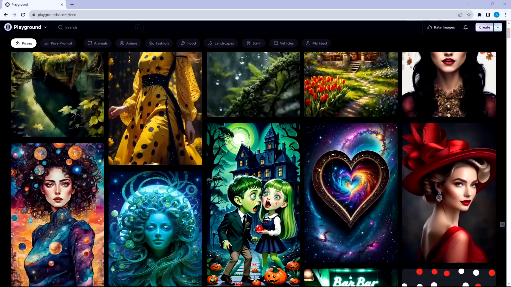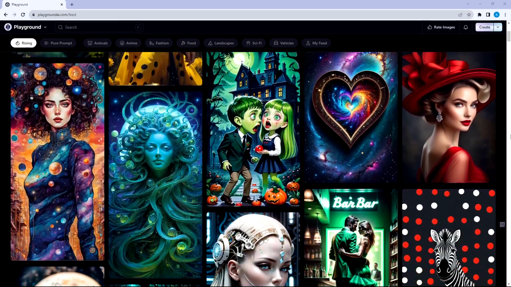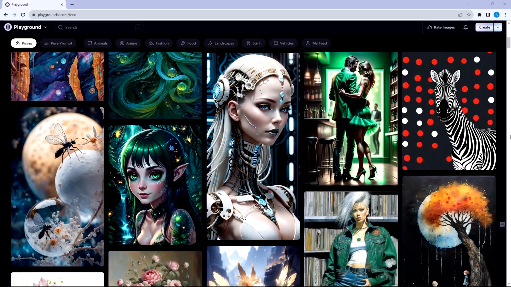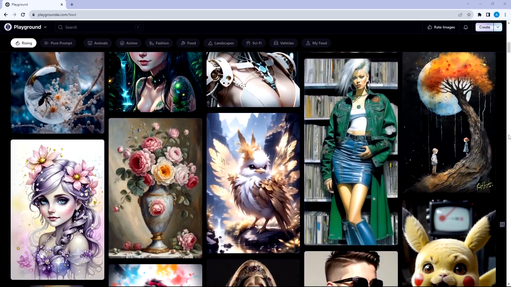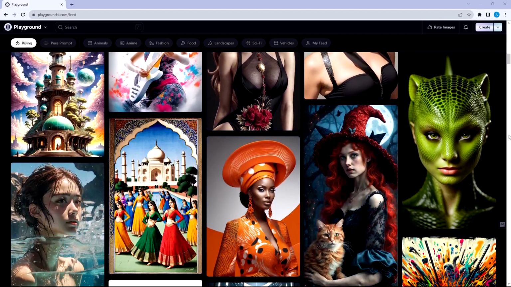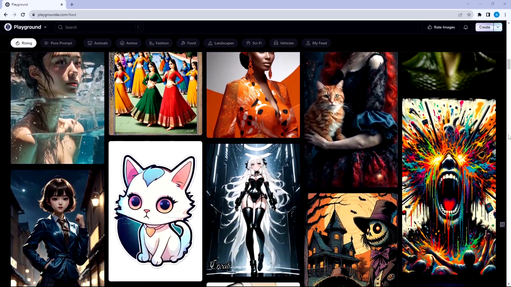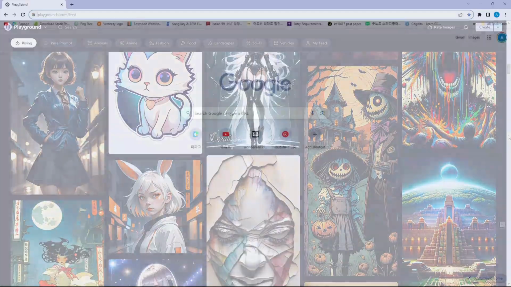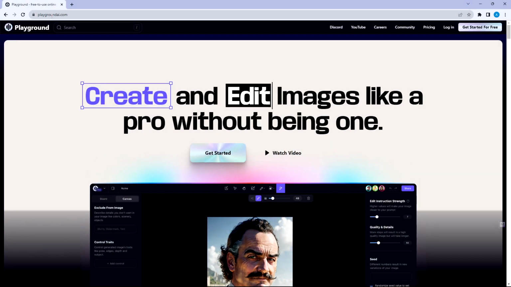Have you ever seen AI drawings? It is realistic and amazing. If you also want to generate AI drawings, there are a few websites you can use. But the one I'm going to show you is Playground, which is a free AI image generator. To use it, go to playgroundai.com. From here, click Get Started and log in with your Google account.